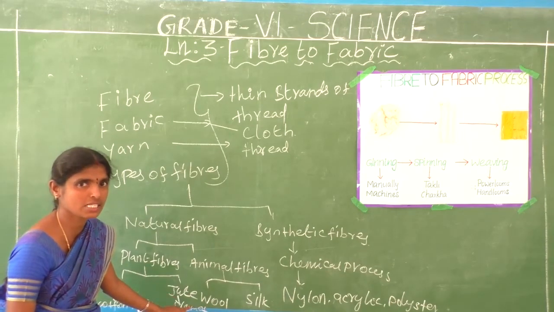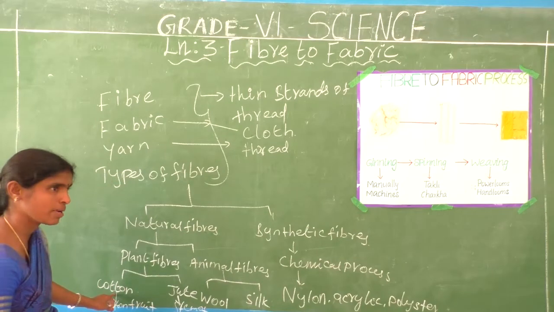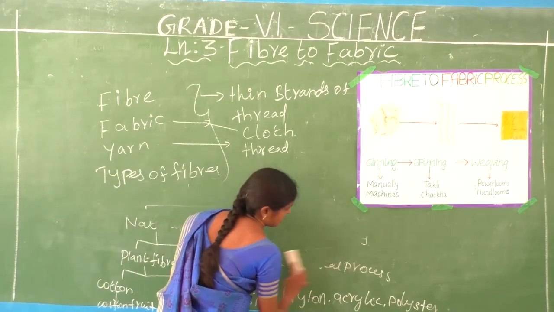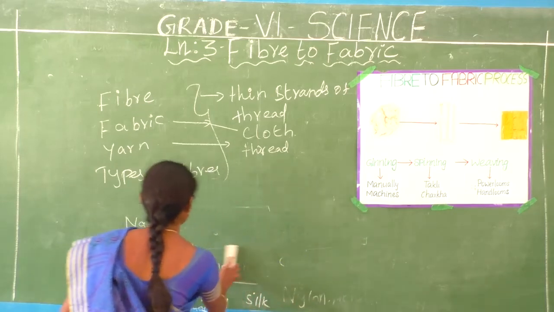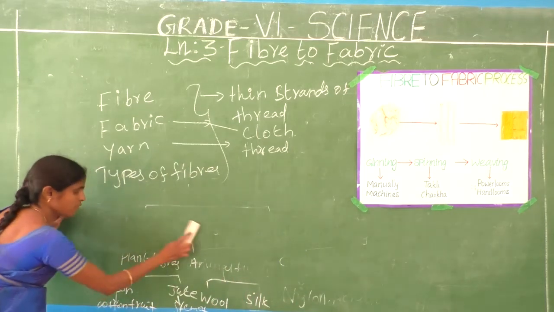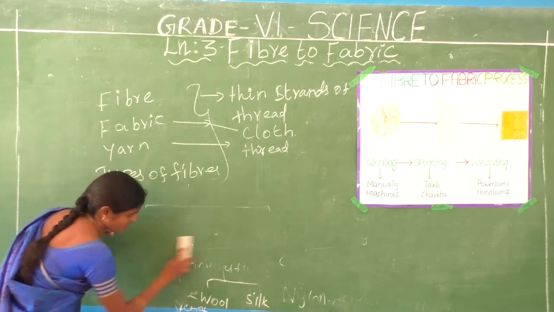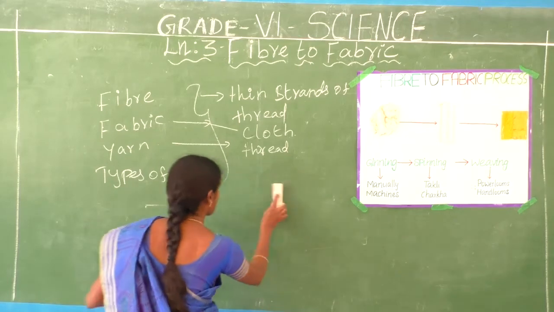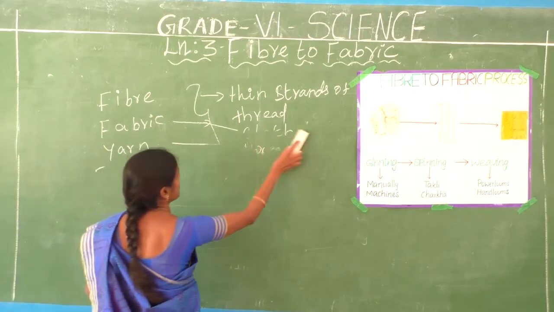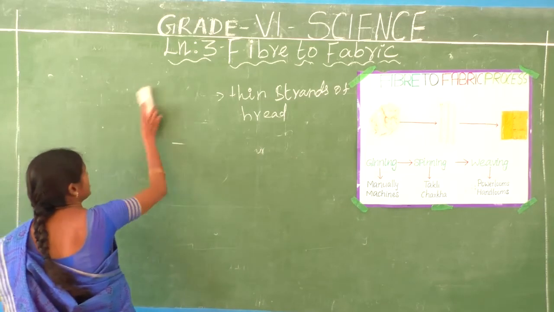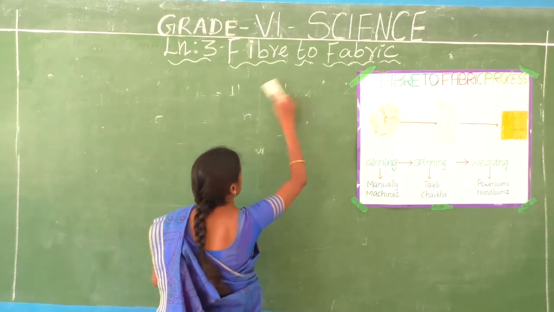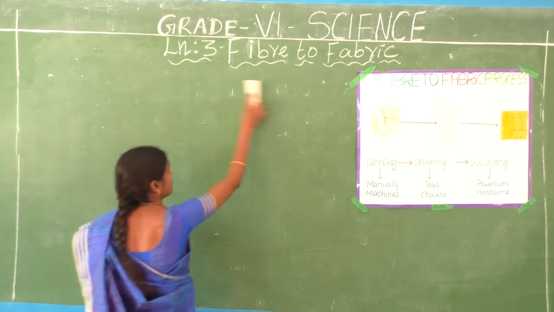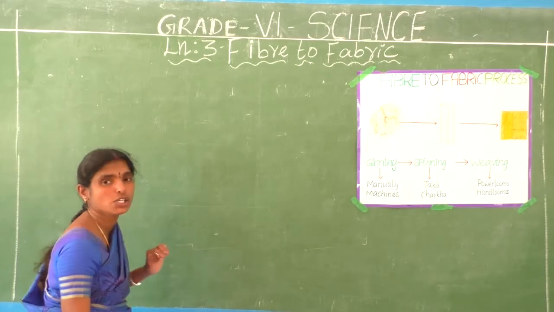In last class we have discussed how to grow cotton plant, how to grow jute plant. Okay. I say once again. Are you understand types of fibers? What are the types of fibers? Natural fibers, and another one is synthetic fibers. Natural fibers are classified into two types: plant fibers and animal fibers. Examples of plant fibers are cotton fibers and jute fibers.